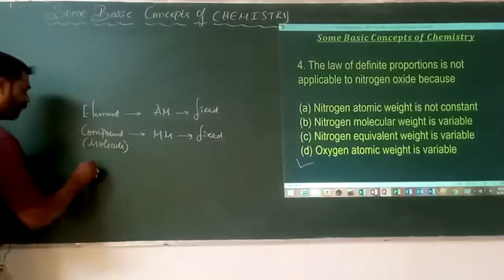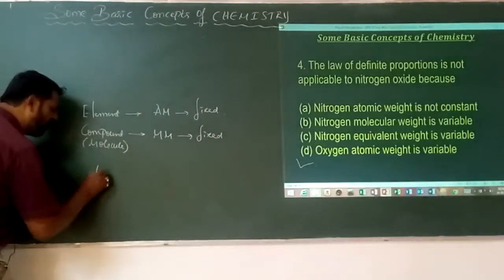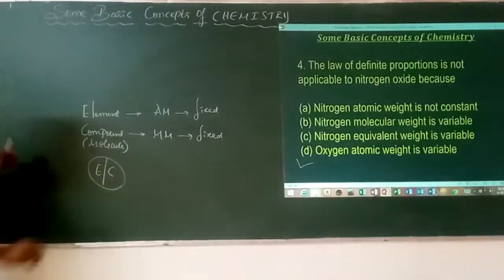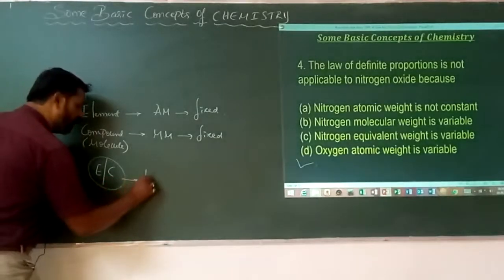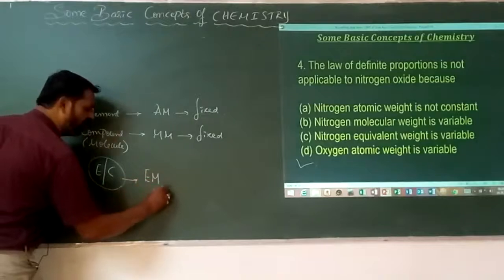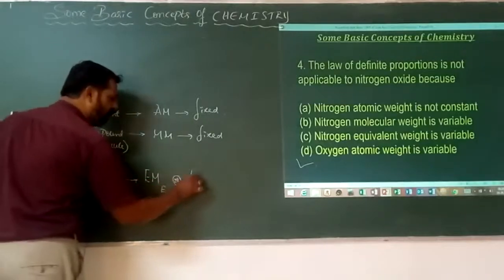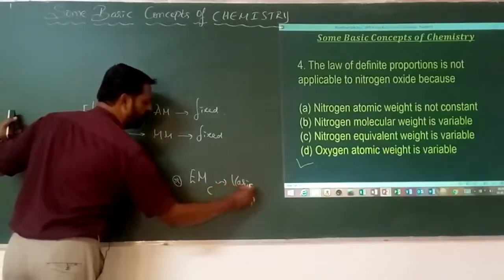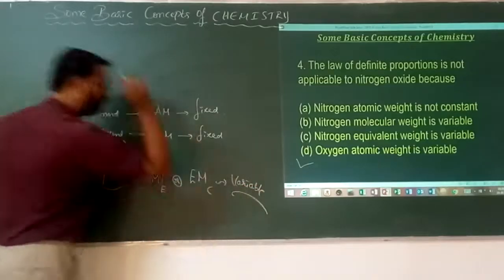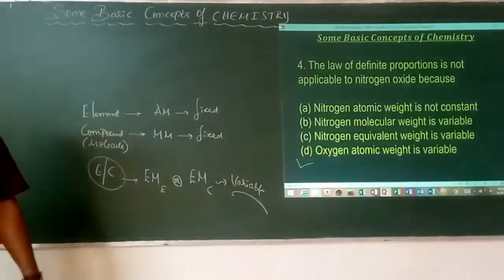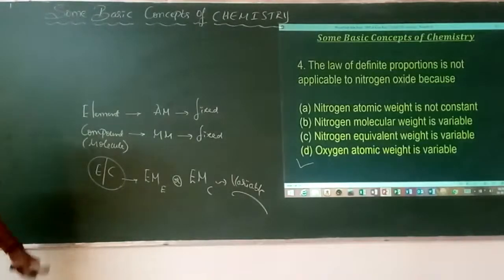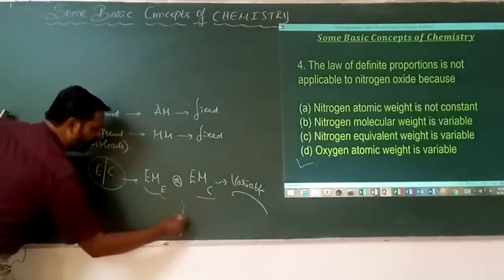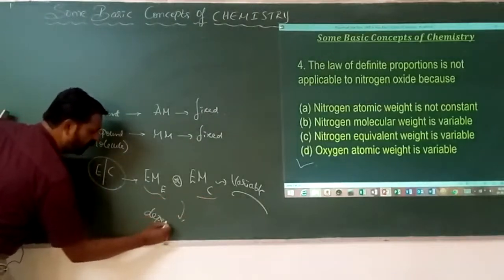But for a given element or compound, in both cases, equivalent mass of the element and equivalent mass of the compound are always which one? Variable. Why is it variable? Because equivalent mass depends on the valency.